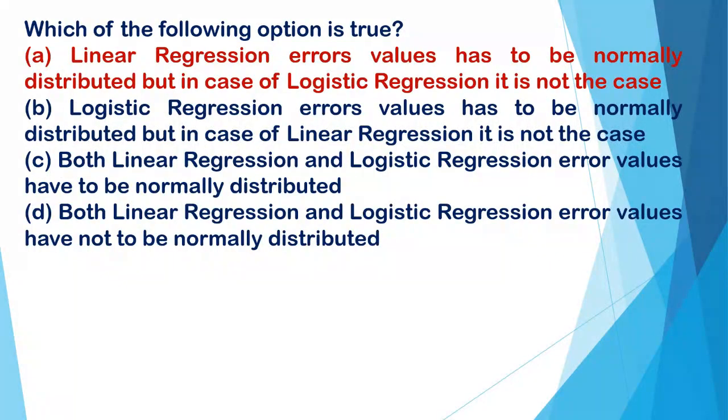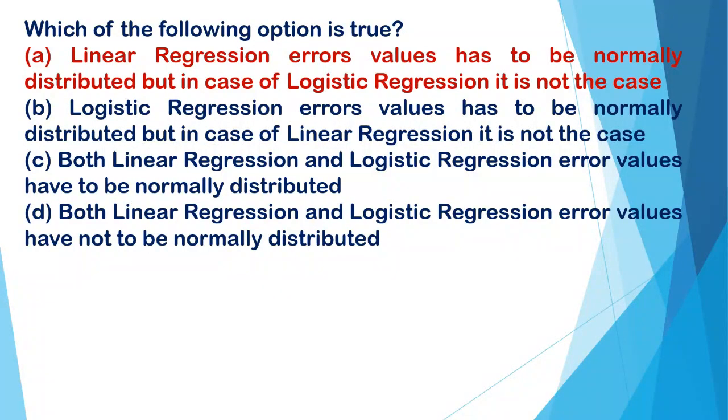Which of the following options is true? A. Linear regression error values have to be normally distributed, but in case of logistic regression, it is not the case. Second option B. Logistic regression error values have to be normally distributed, but in case of linear regression, it is not the case. C.